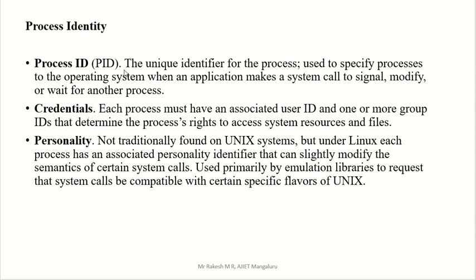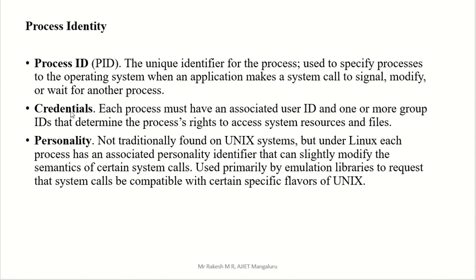Short form is PID. It is the unique identifier for the process. That is a one-word answer: unique identifier for the process. The ID is unique, so two processes can't get the same ID. It is used to specify a process to the operating system when an application makes a system call to signal, modify or wait for another process. This is a somewhat elaborated explanation for process ID, but the one-word answer is a unique identifier for the process.